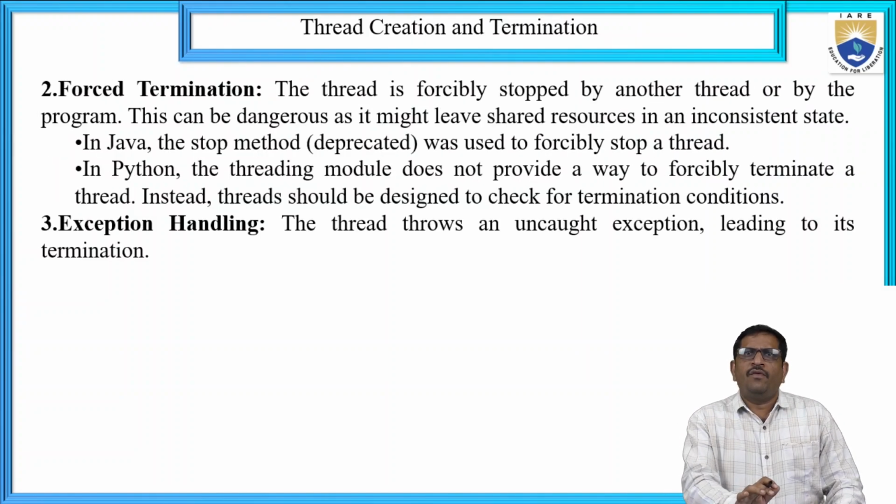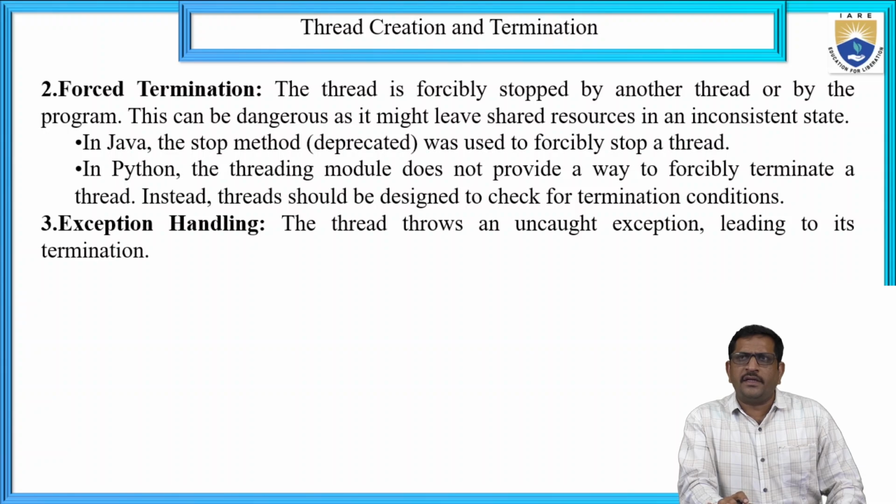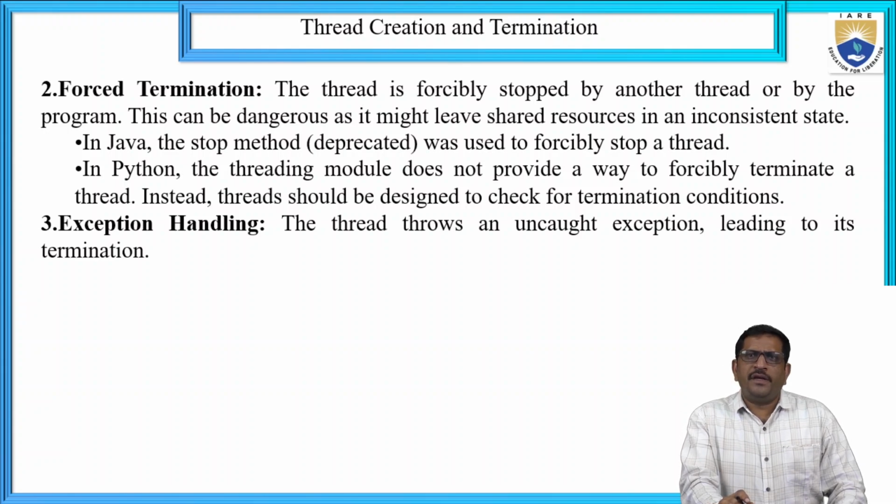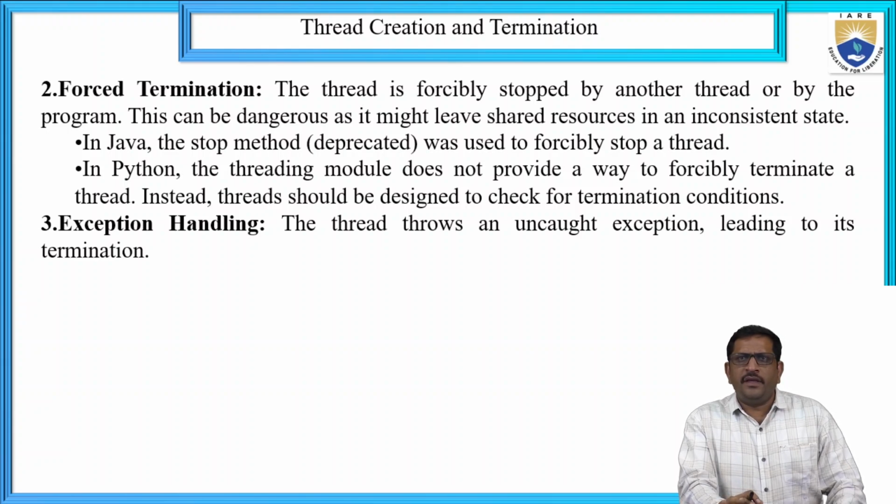Next, forced termination. The thread is forcibly stopped by another thread or by a program. This can be very dangerous and might leave the shared resources in inconsistent states. In Java, termination can generally be done by using the stop method, which forcefully terminates the thread.